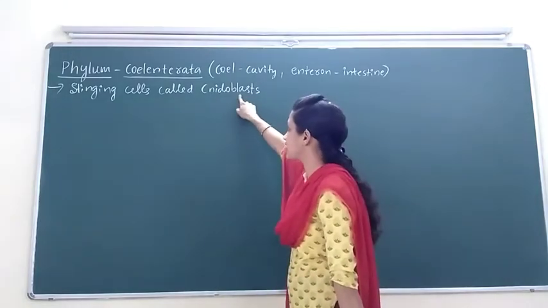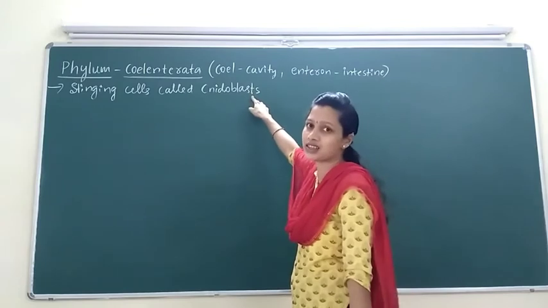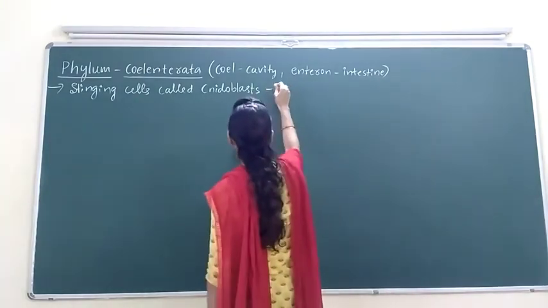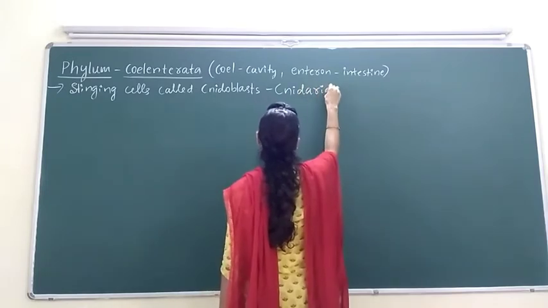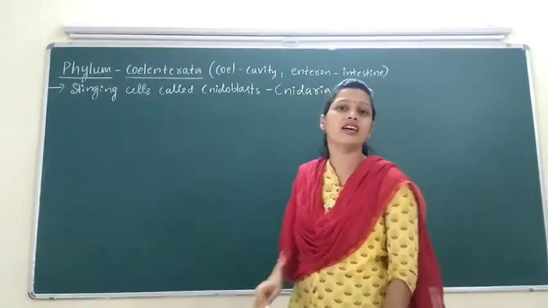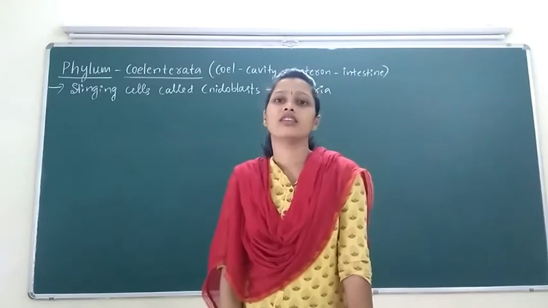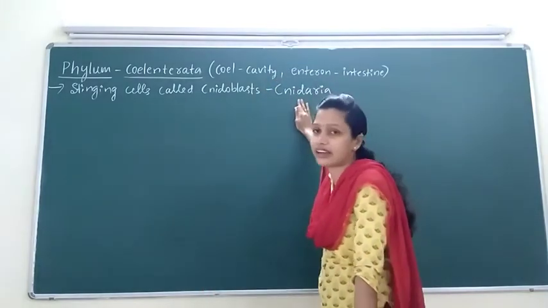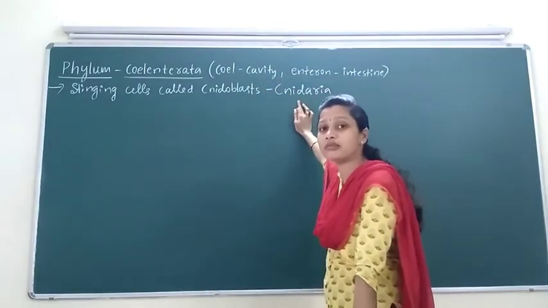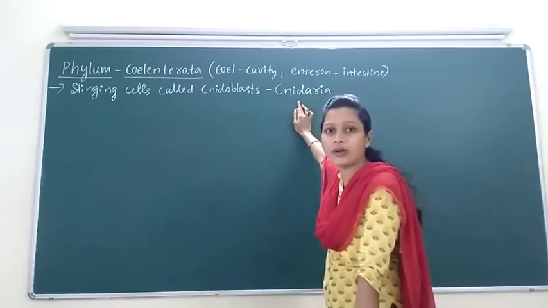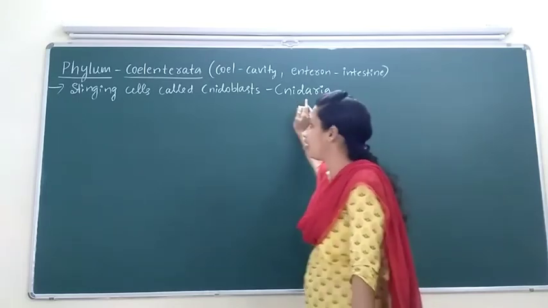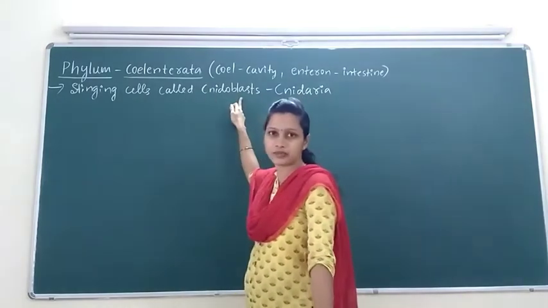Hence, they are also called cnidarians or Cnidaria. Phylum Coelenterata is also called phylum Cnidaria because Coelenterata have stinging cells called cnidoblasts.